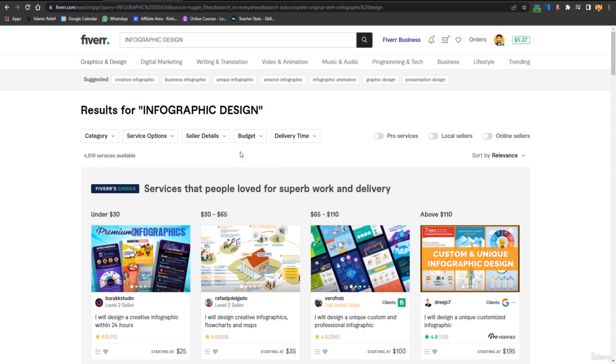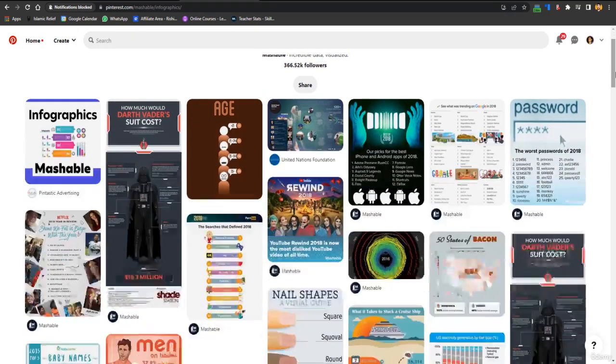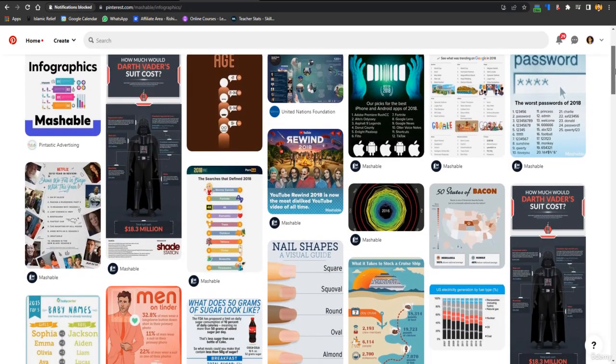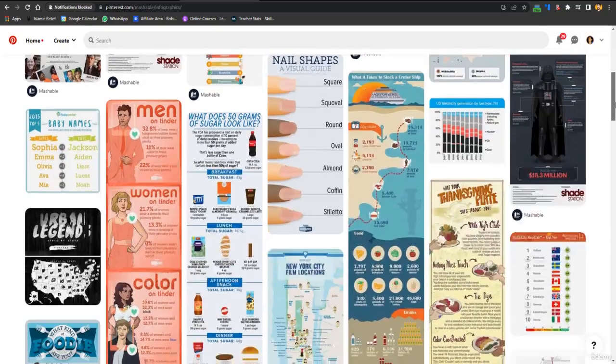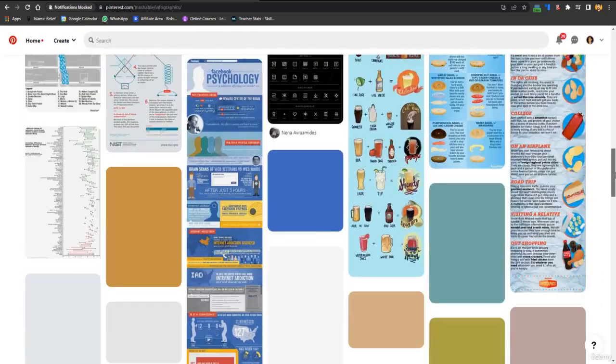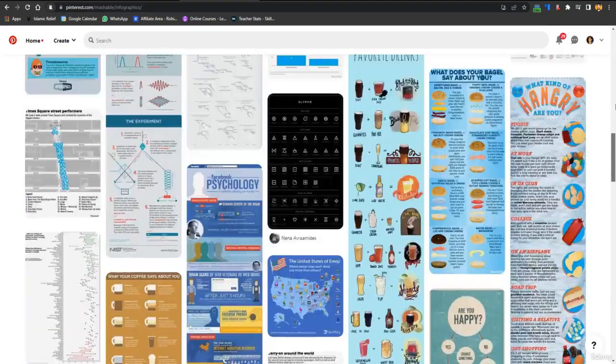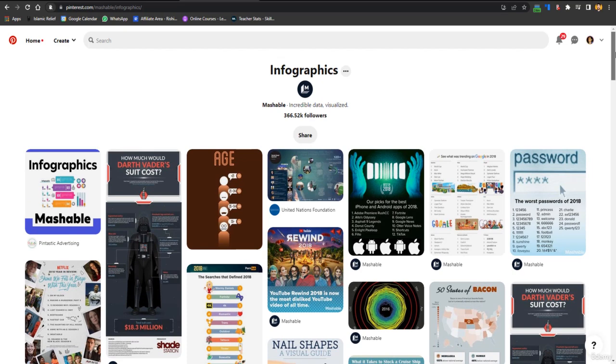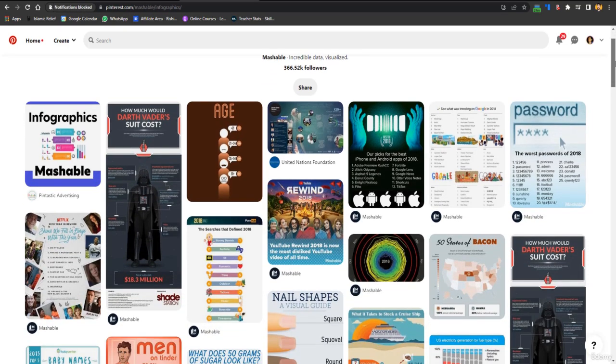If you don't know where infographics are used, let me give you an example on Pinterest. Here is the Pinterest wall of Mashable, where all the infographics are listed, and these are examples of infographics. They are required by blogs, professionals, artists, and news agencies.